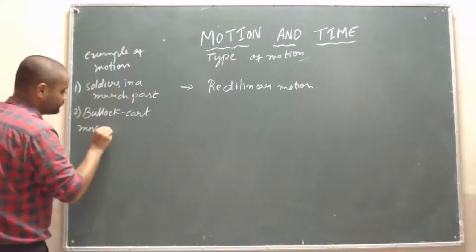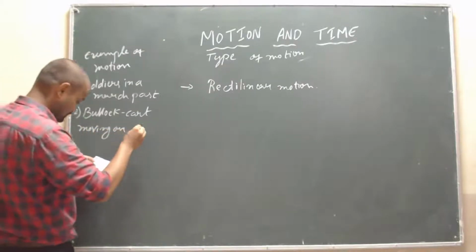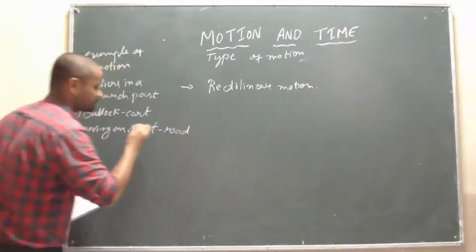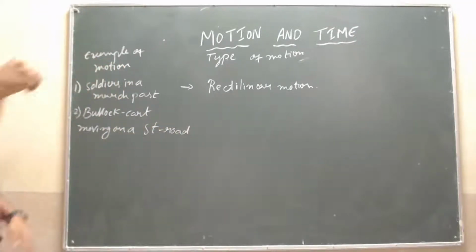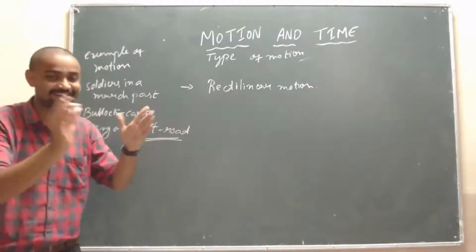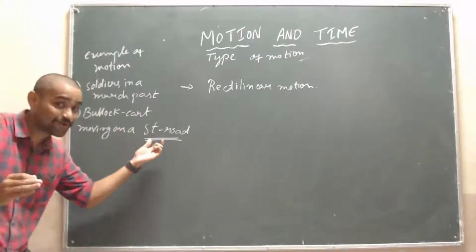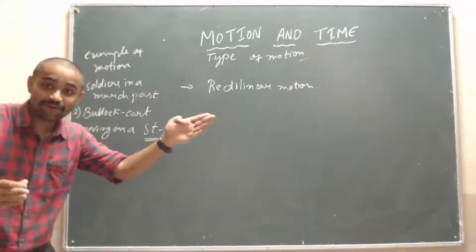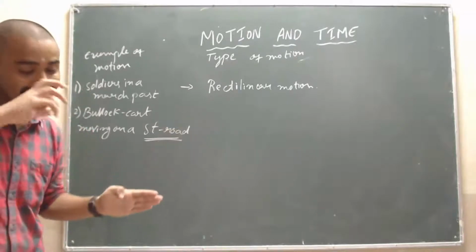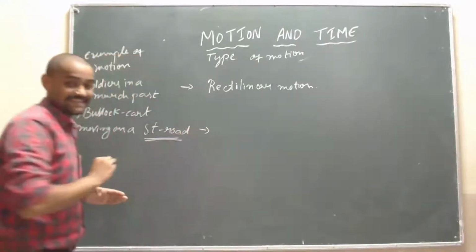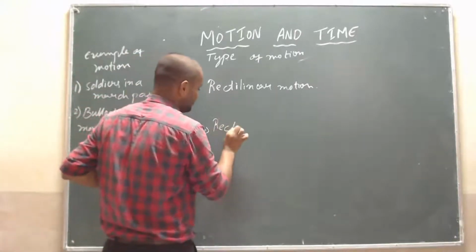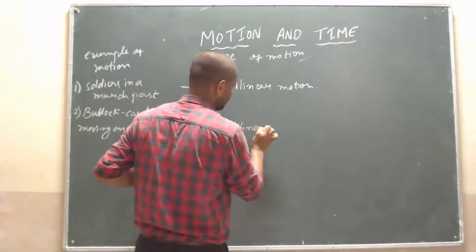Moving on a straight road. Straight road, okay? Just think of a straight road like this. Sir, here, straight road, the block carts will now move in a straight line, but he has given that it is the straight road. Straight road means there will be rectilinear motion. Very good, Akshay. That is also rectilinear motion. Is it? Yeah, it's also the same. That is rectilinear motion.